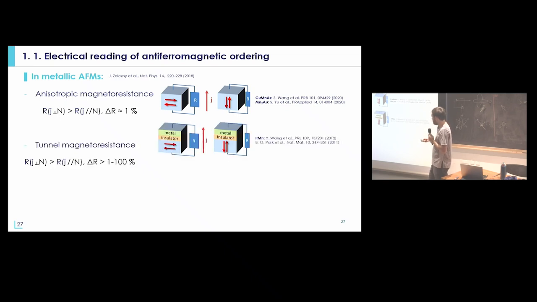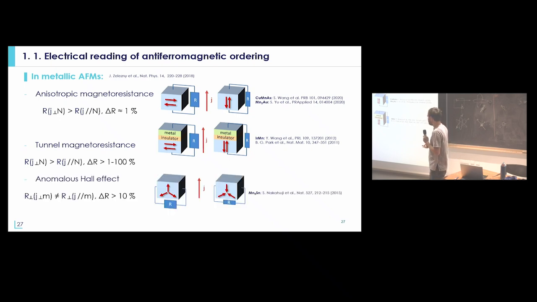The second approach can be tunneling magnetoresistance, in which you put on top of your antiferromagnet a thin insulating barrier. You put a metal on top, and the tunneling probability will be different if the antiferromagnetic order is parallel or perpendicular to the current. The problem for that, and I'm really not an expert, is that in the calculation, it seems that you need antiferromagnets that are generally based on manganese, and most of the results that have been published were a bit controversial, and people have had difficulties reproducing those results.